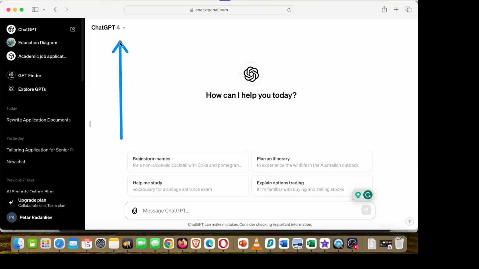First thing, let's check that we're in ChatGPT 4. Then, as you can see over here, I don't have that ChatGPT created this chatbot.